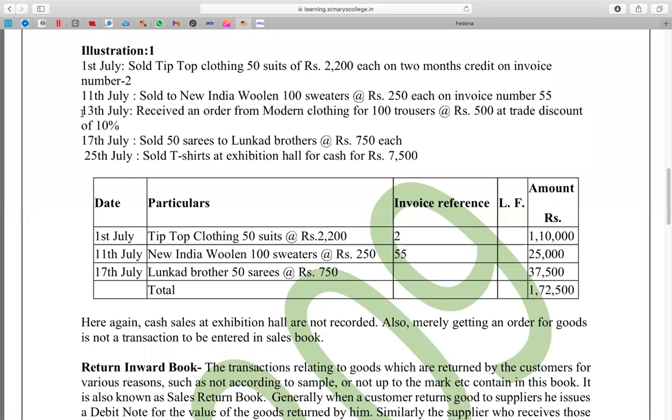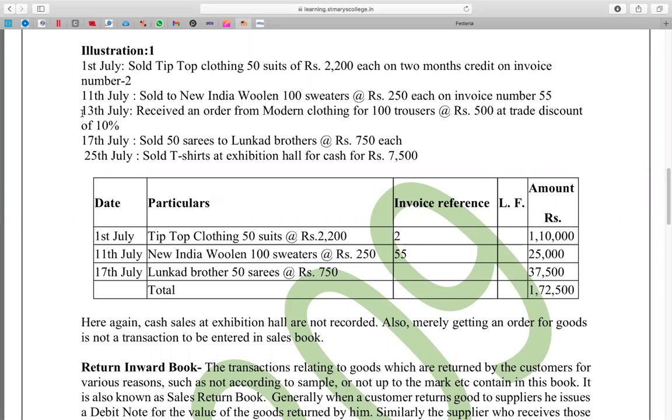What is trade discount? A discount given on the MRP, an allowance given on the list price is trade discount.